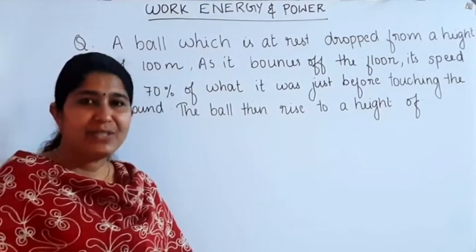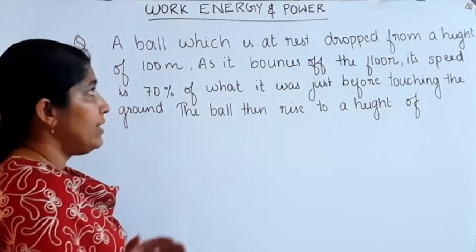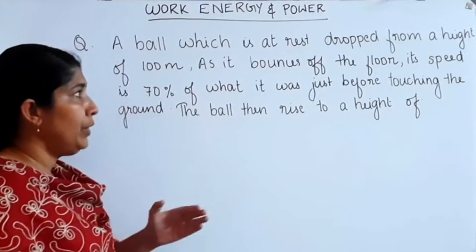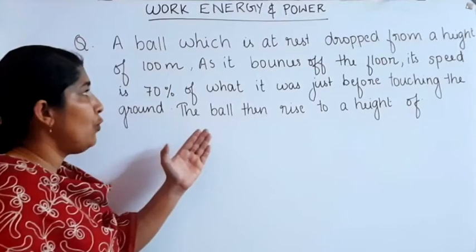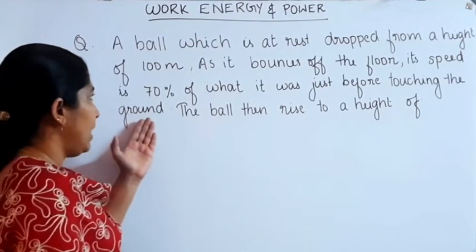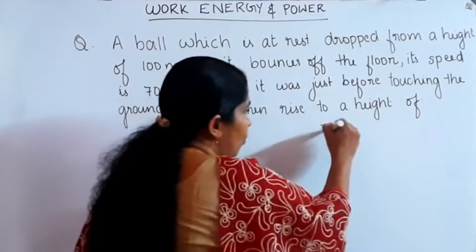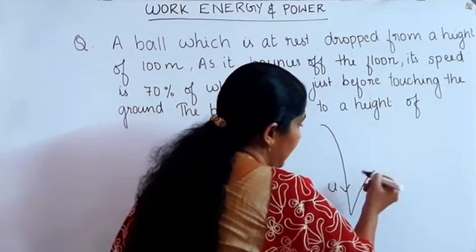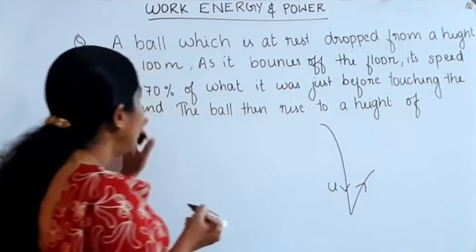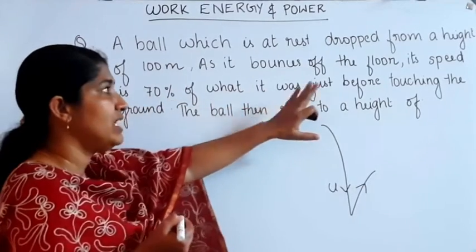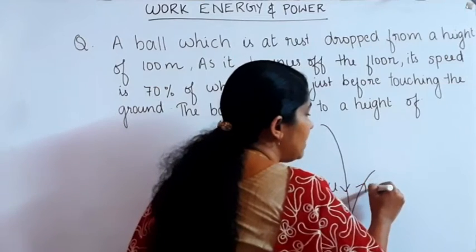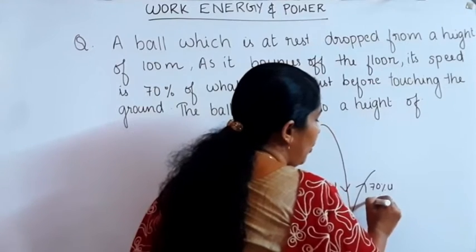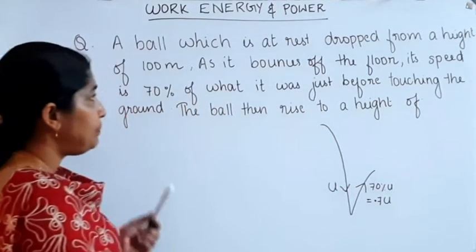Okay, first question. A ball which is at rest is dropped from a height of 100 meter. As it bounces off the floor, its speed is 70% of what it was just before touching the ground. When it touches the ground, its speed is equal to u. Then the speed when it rebounds is 70% of what it was just before touching the ground, that is 70% of the initial velocity, which is equal to 0.7 u.